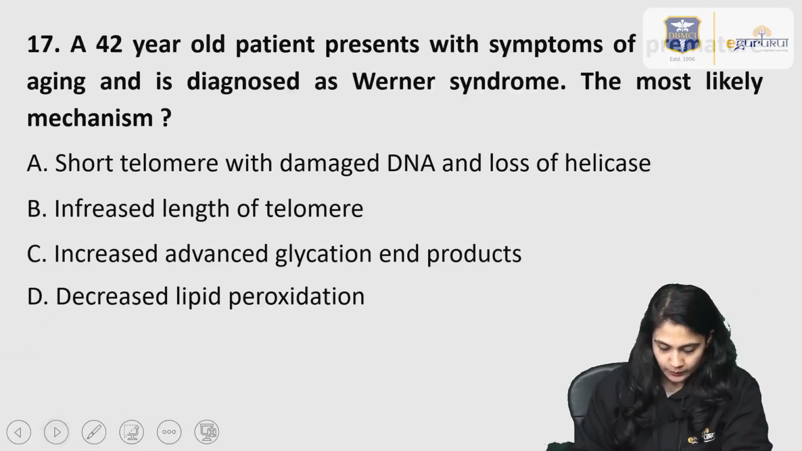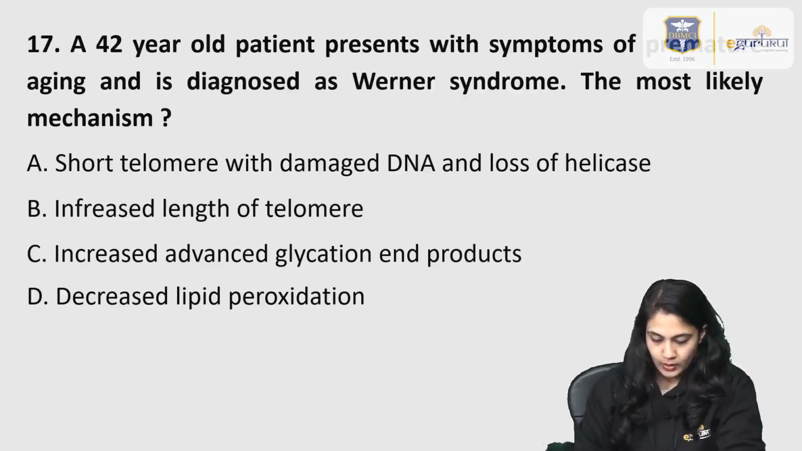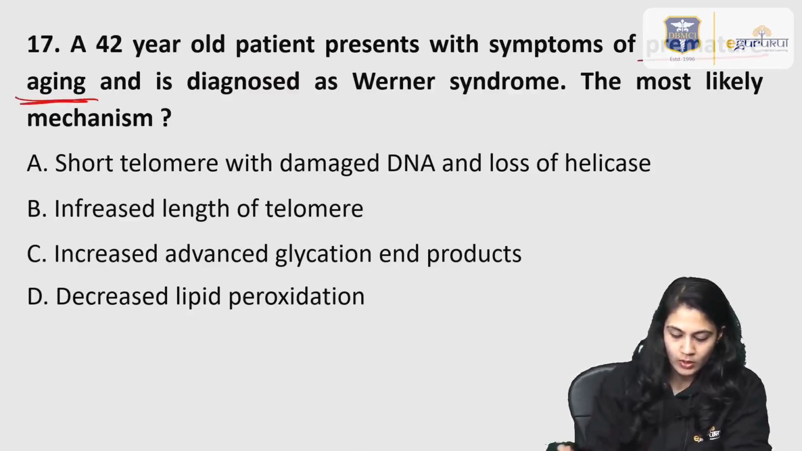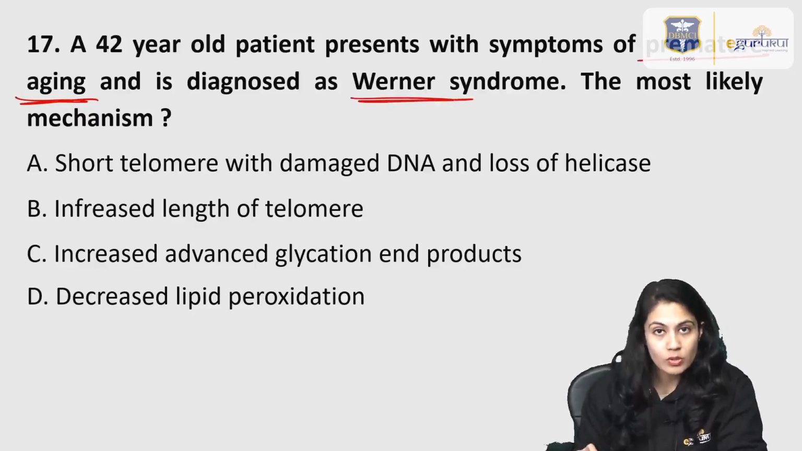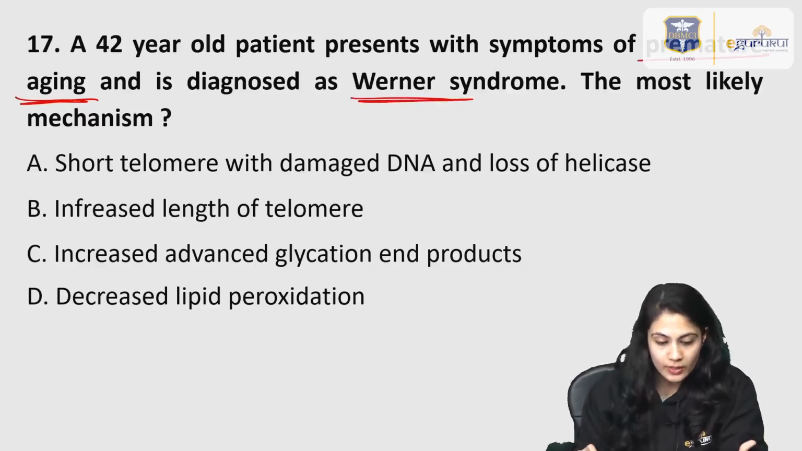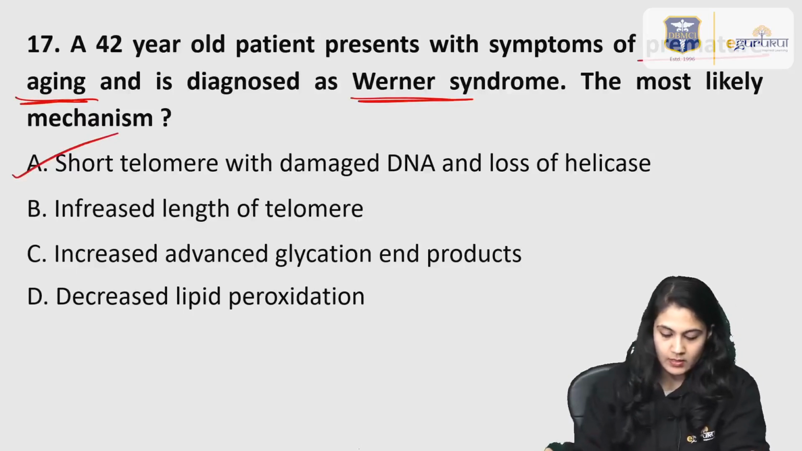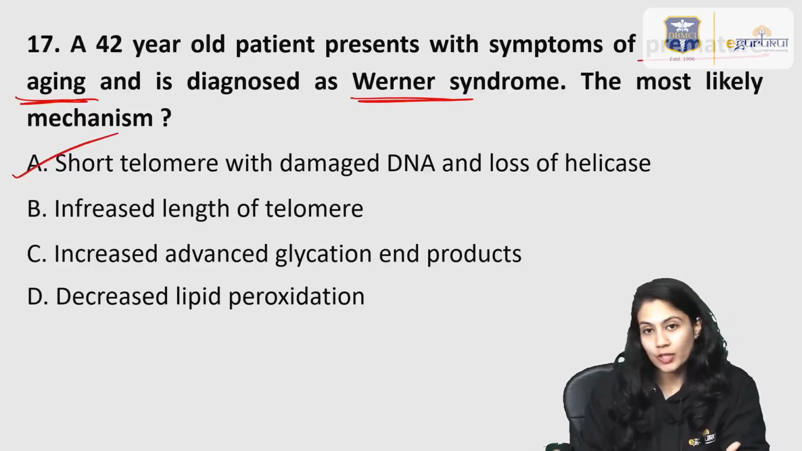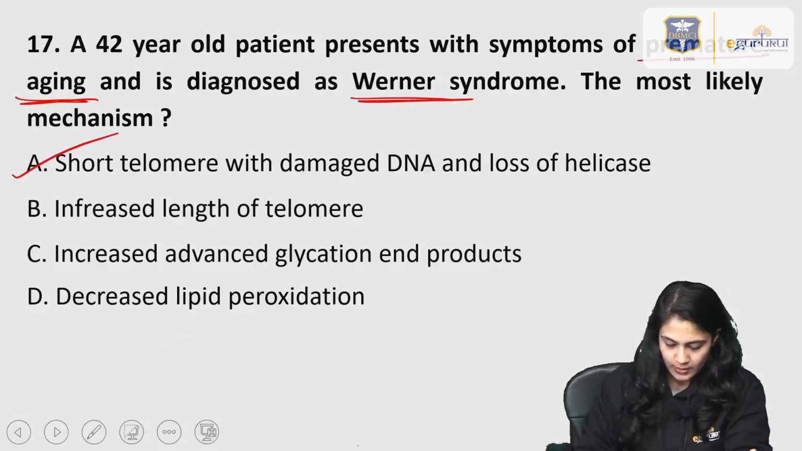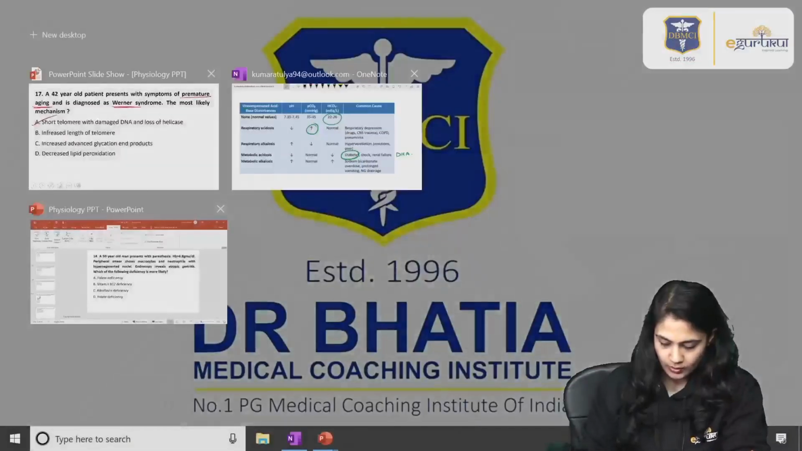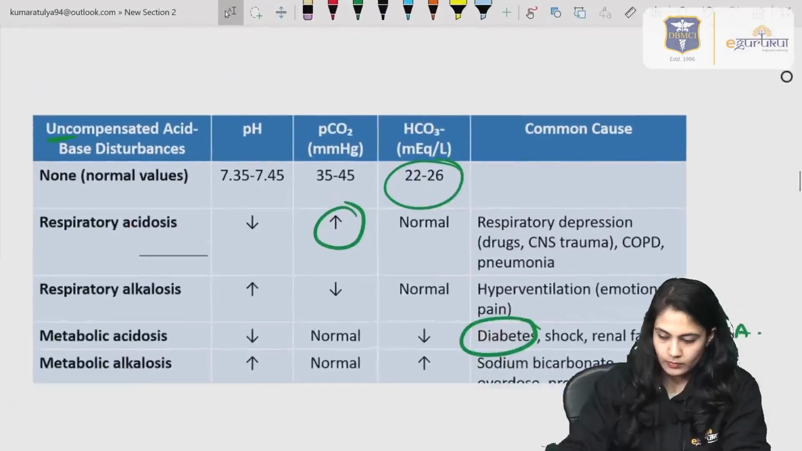Moving on to the next condition. In this question, you have to give importance to premature aging, Werner syndrome. Now they ask about the mechanism. Aging is related to the telomerase, right? So the answer is short telomerase with damaged DNA and loss of helicase. Werner syndrome is also known as progeria.